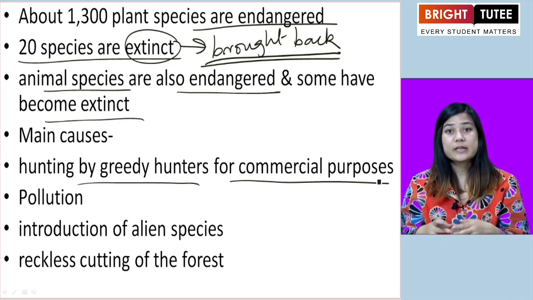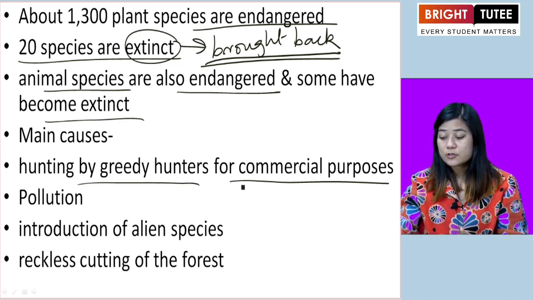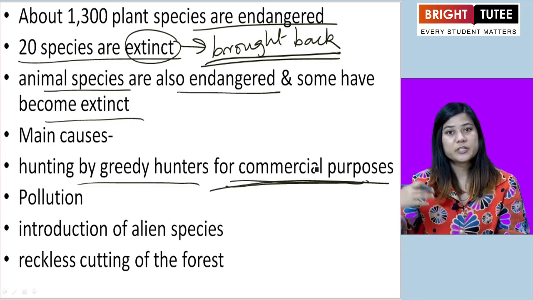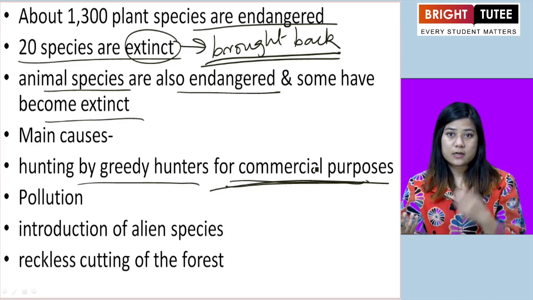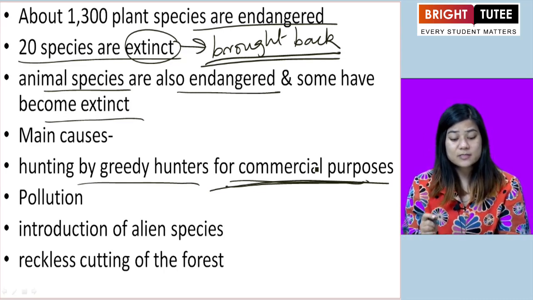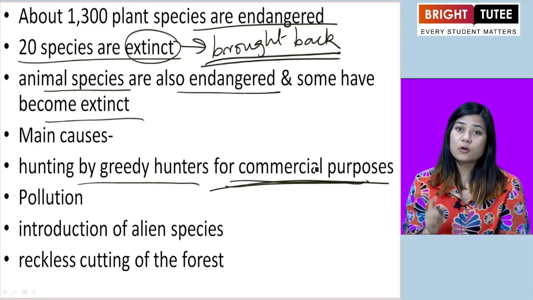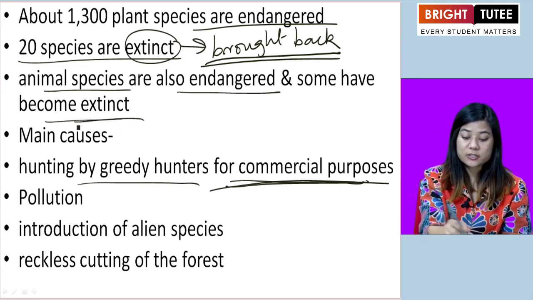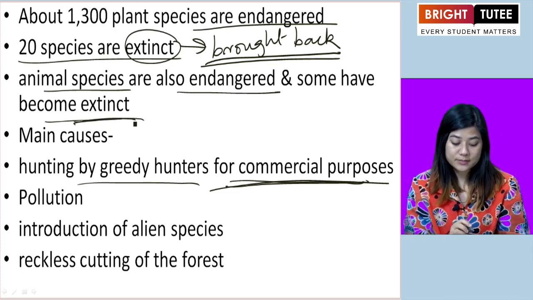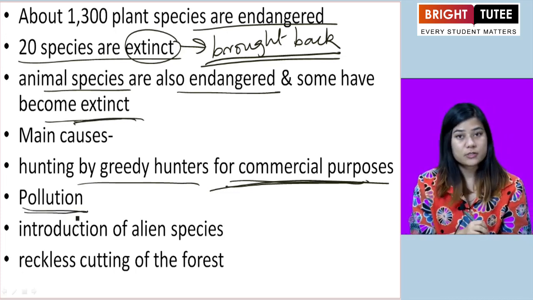But still, there is a market, there is a demand. So, for commercial purposes, for their selfish needs, they hunt illegally, okay? So, that is also one of the main reasons leading to the extinction of certain animals.